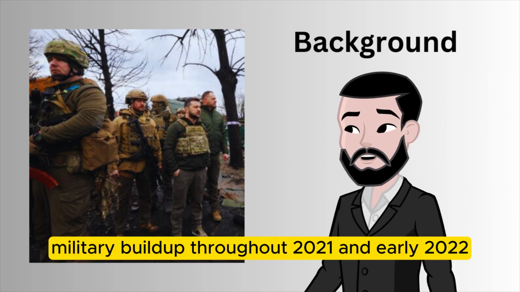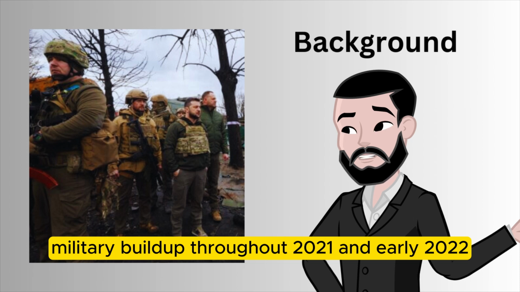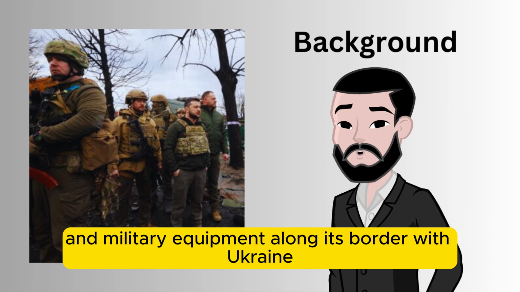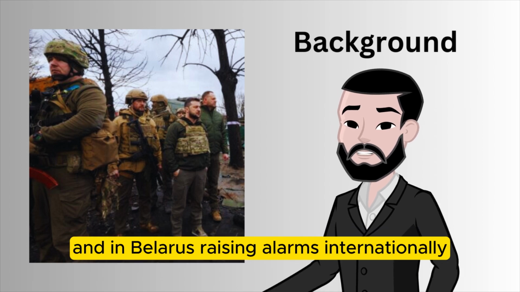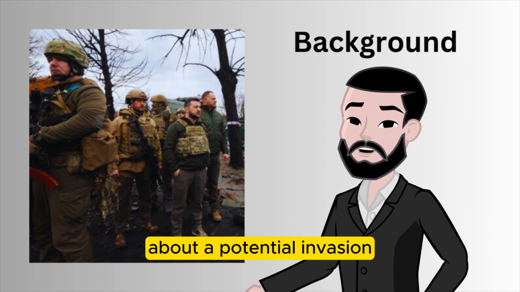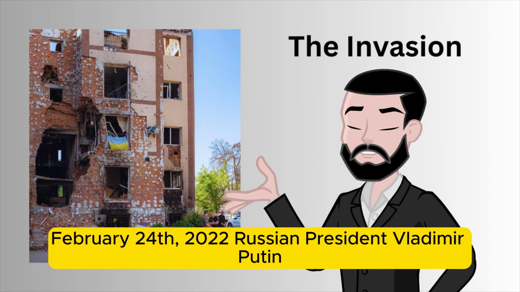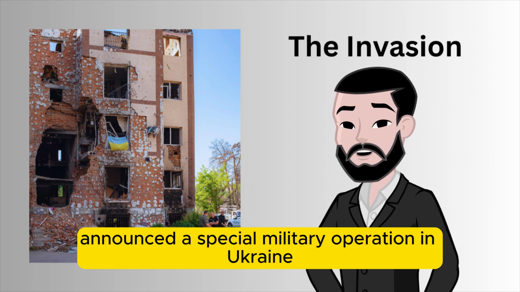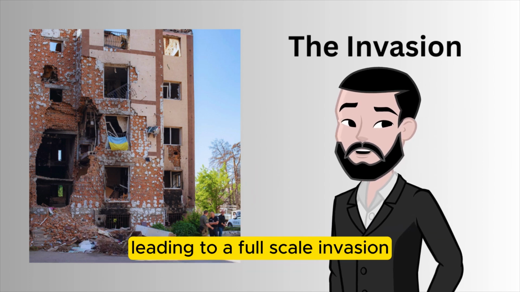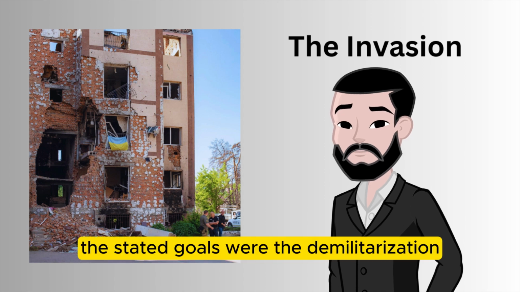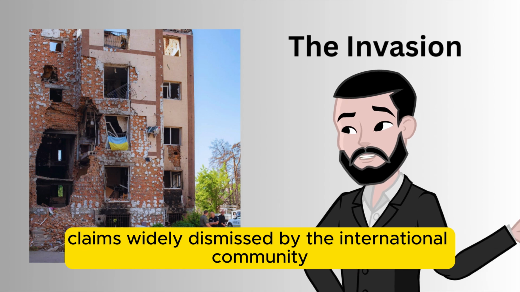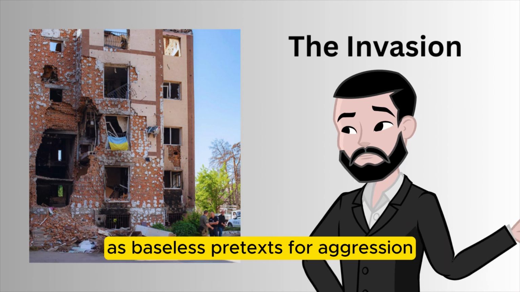Military buildup. Throughout 2021 and early 2022, Russia amassed a large number of troops and military equipment along its border with Ukraine and in Belarus, raising alarms internationally about a potential invasion. February 24, 2022. Russian President Vladimir Putin announced a special military operation in Ukraine, leading to a full-scale invasion. The stated goals were the demilitarization and denazification of Ukraine, claims widely dismissed by the international community as baseless pretexts